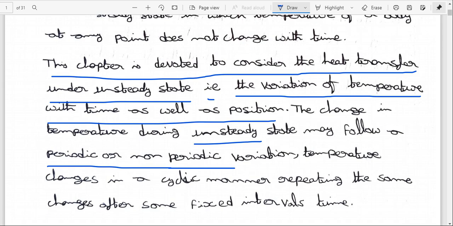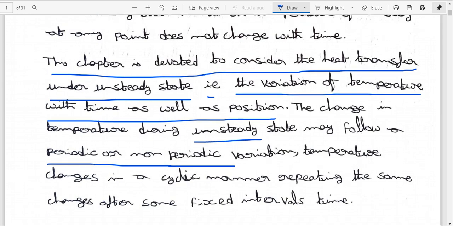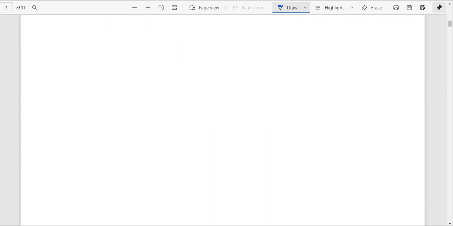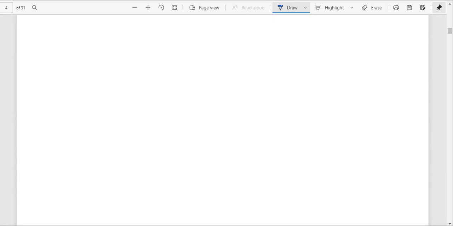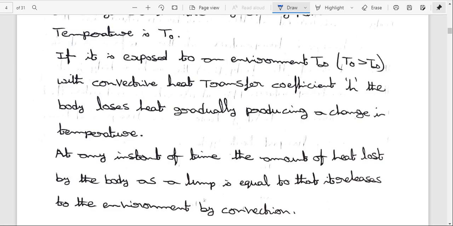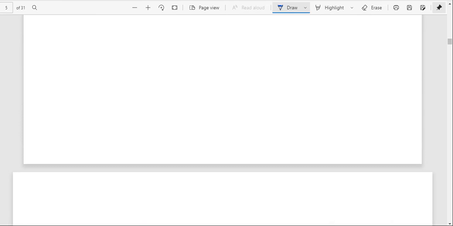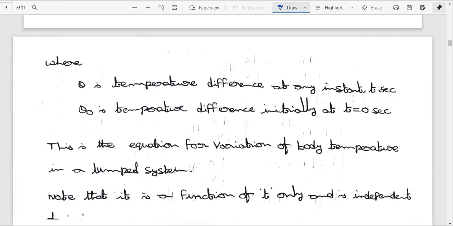In one-dimensional transient heat conduction, a solid body is said to be in steady state if its temperature does not vary with time. If temperature does not vary with time, that is steady state heat transfer. In this chapter, the temperature varies with time, in unsteady state conditions.